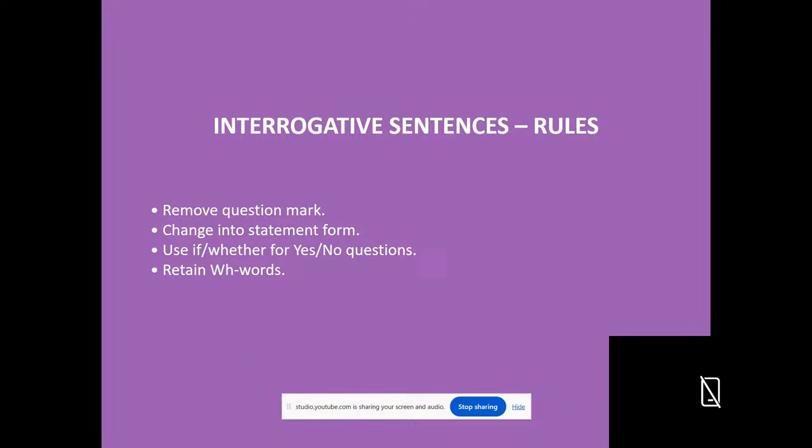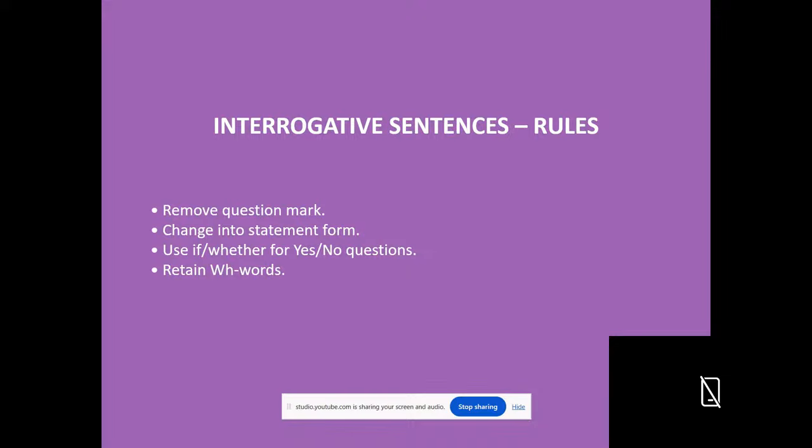Next, interrogative sentence. This is very, very important. The rules and the way of changing an interrogative sentence into indirect speech. When we change an interrogative sentence into indirect speech, these things we have to note down. First, remove the quotation marks. Next, change into statement form. The question form should be changed into statement.